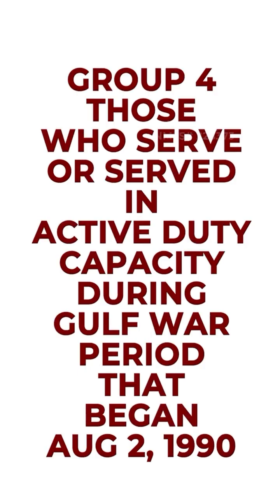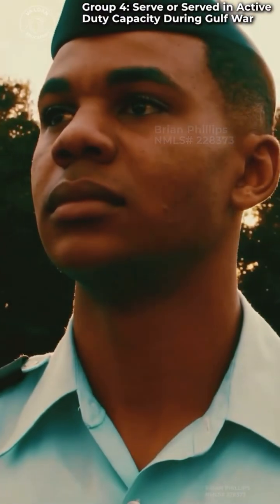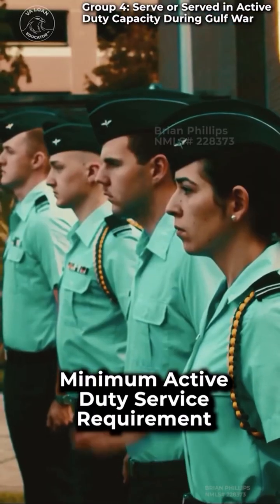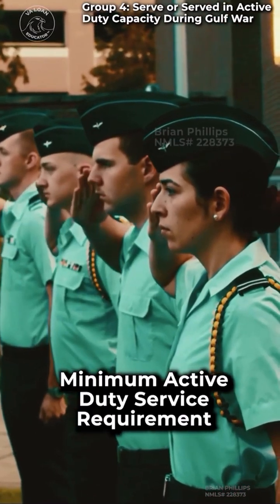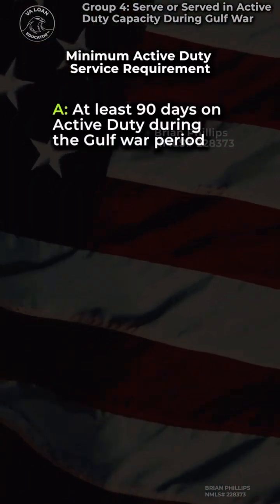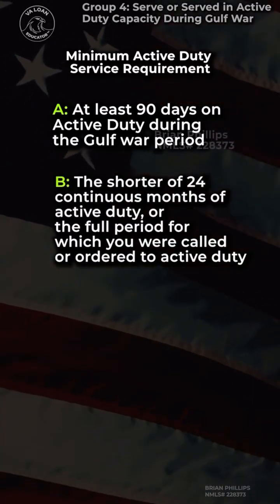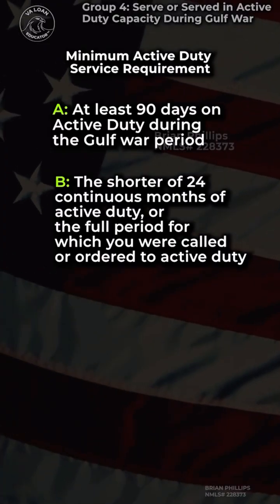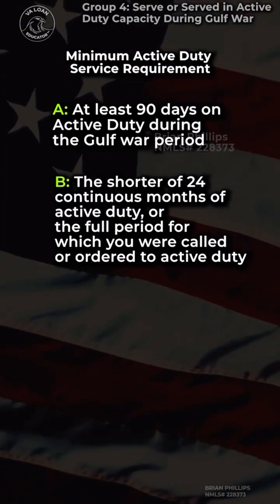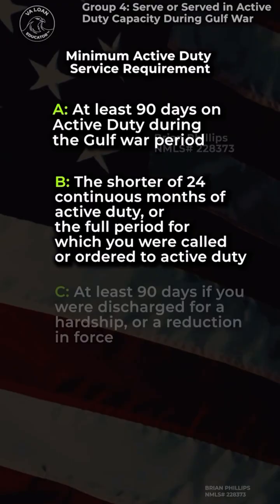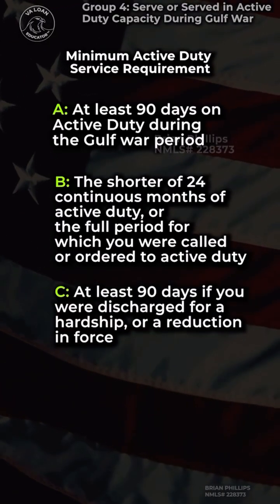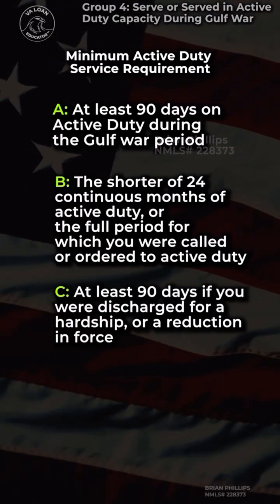Group 4, those who serve or served in active duty capacity during Gulf War period that began August 2, 1990. There are 3 distinctions in this group. You meet the minimum active duty service requirement if you serve for A. At least 90 days on active duty during the Gulf War period. B. The shorter of 24 continuous months of active duty, or the full period for which you were called or ordered to active duty. Or C. At least 90 days if you were discharged for a hardship or a reduction in force.